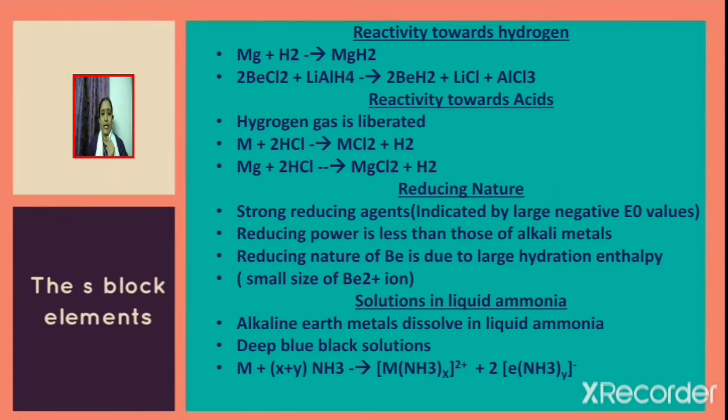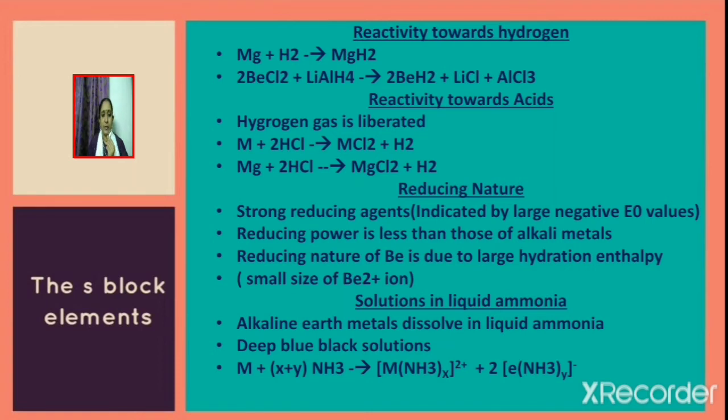Therefore, when an alkaline earth metal reacts with an acid, hydrogen gas will be liberated. Now, how can we write the general reaction equation if the metal reacts with hydrochloric acid? M plus 2HCl gives MCl2 plus H2. Now, how can we write the reaction equation if magnesium reacts with hydrochloric acid? Mg plus 2HCl gives MgCl2 plus hydrogen H2.